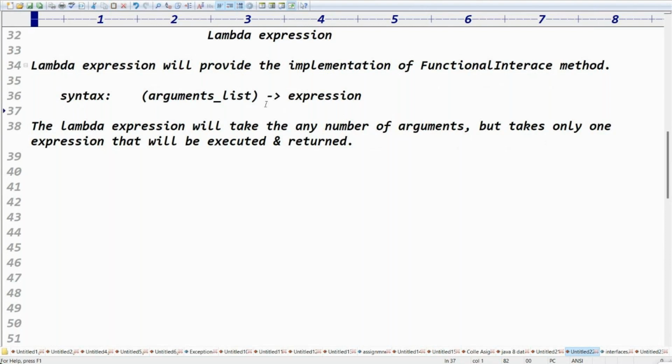Before the arrow, arguments. After the arrow, expression. The lambda expression will take any number of arguments, but only one expression that will be executed and returned.